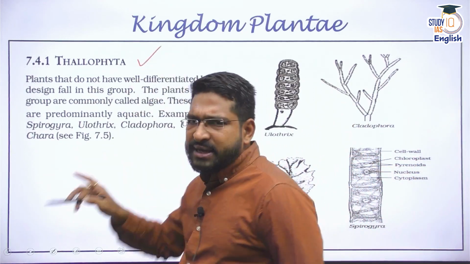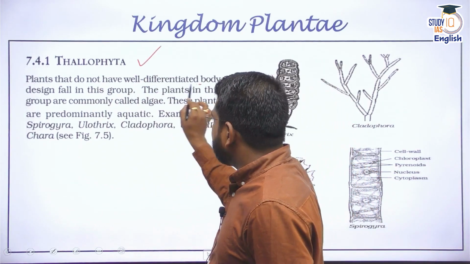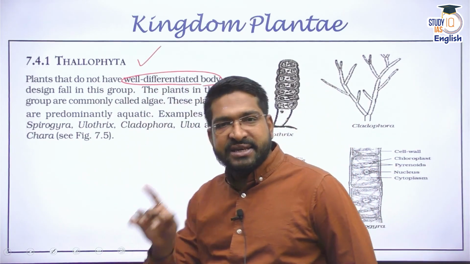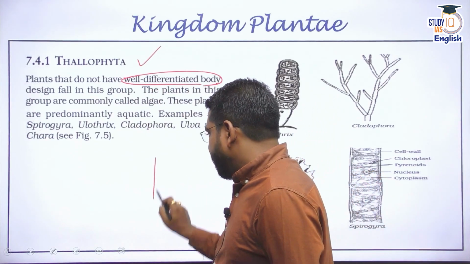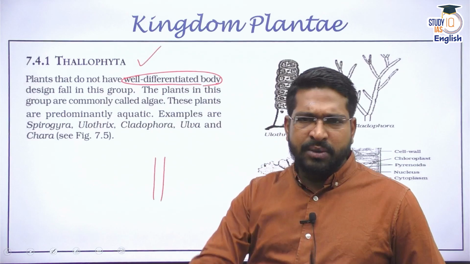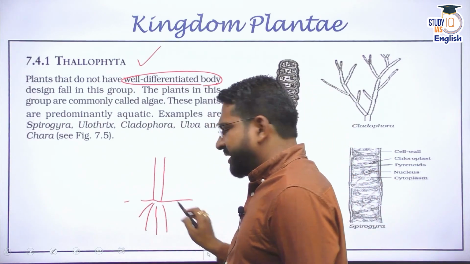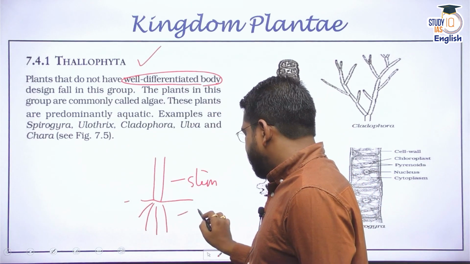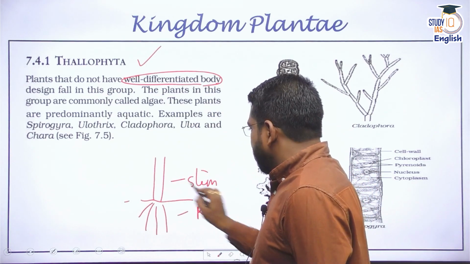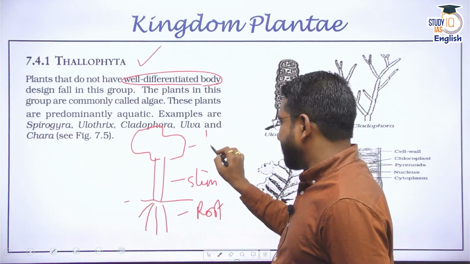Now, Thallophyta, the first characteristic is that they do not have any differentiated body parts. When I say a plant, what does a plant have? First, I'm drawing a simple herb. You will see that it has roots. This is the ground level. It has a tender stem. This is the stem. These are basic roots. Then, if I simply draw some green leaves, you will see branches and leaves.